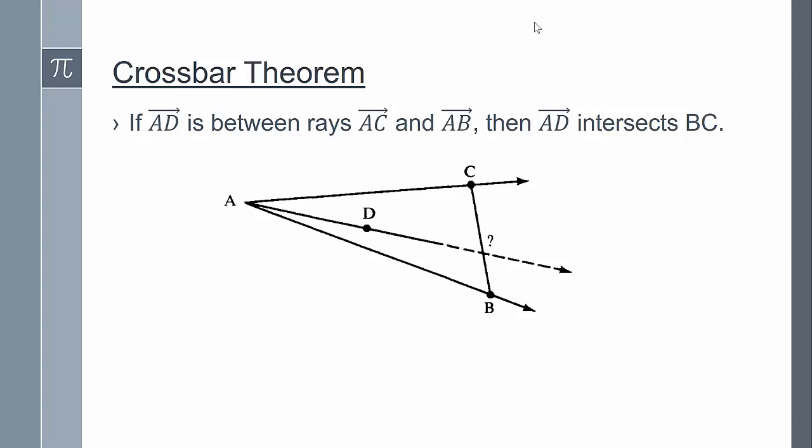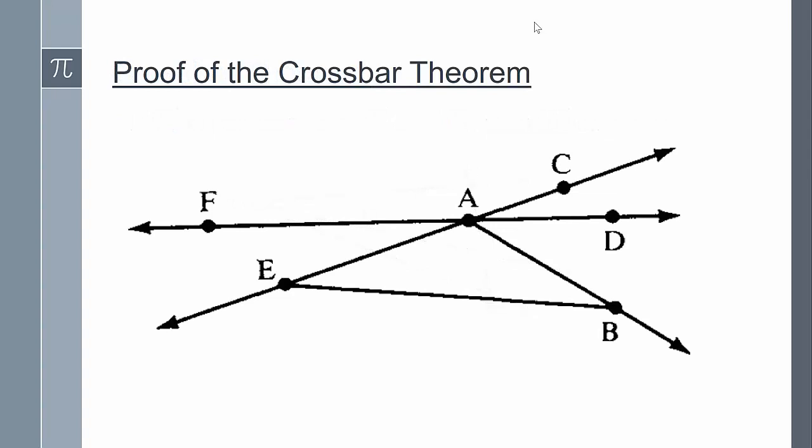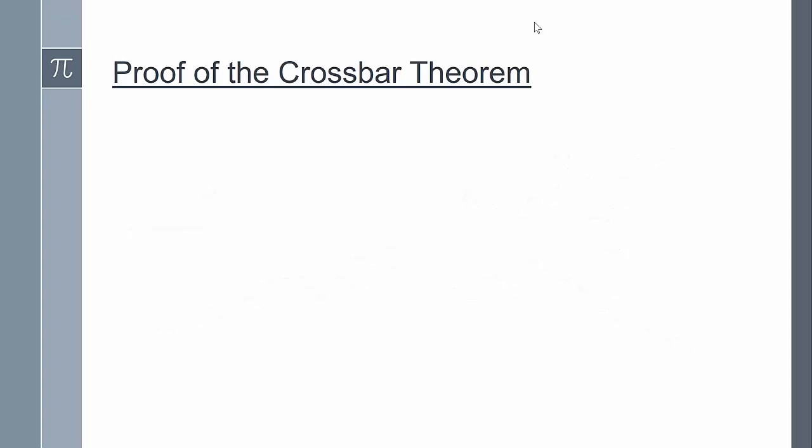I'm going to give the proof of the crossbar theorem, and in order to look at the proof, we need to consider the following figure. I'll be referring back to this figure in the proof. Ray AD is between rays AC and AB, and we need to show that AD intersects segment BC.